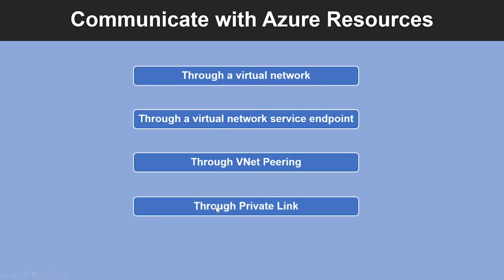The fourth method is through a private link. You can access Azure PaaS services, for example, Azure Storage or Azure SQL Database, and Azure hosted customer-owned partner services over a private endpoint in a virtual network.